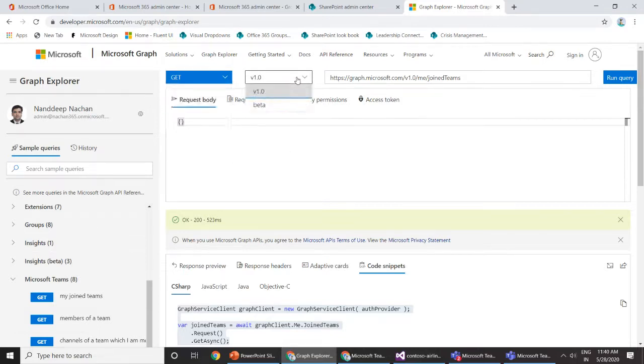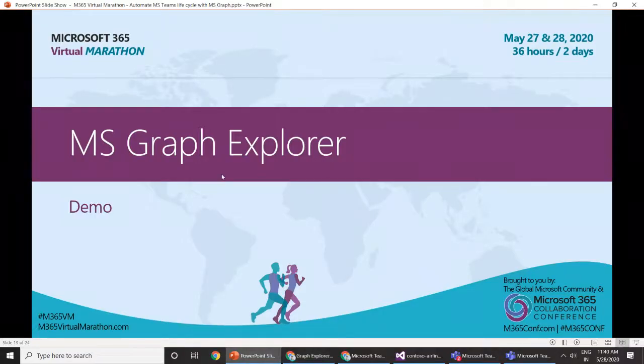We have version 1.0, but there are a few APIs which are available as a beta. So even they can be consumed from this particular endpoint, beta. So yeah, that was about the Microsoft Graph Explorer. Let me switch back to the PPT.